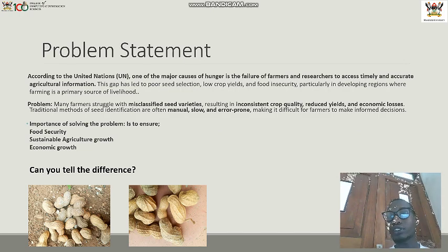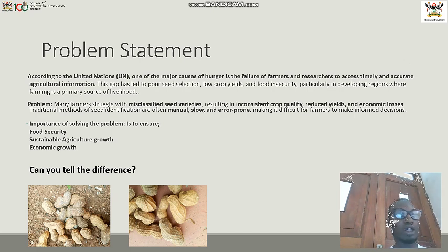On our first slide, according to the UN, one of the major causes of hunger is failure by farmers and researchers to access timely and accurate agriculture information. This gap has led to poor seed selection, low crop yields, and food insecurity, especially in developing countries where farming is a backbone. It's on record that very many farmers misclassify seed varieties, and this is resulting in poor crop yields, hence affecting the economy negatively.